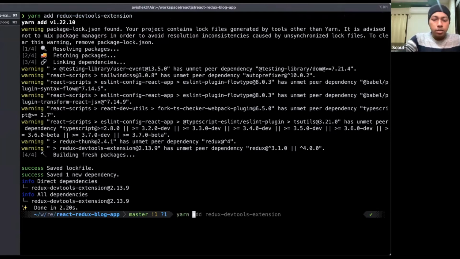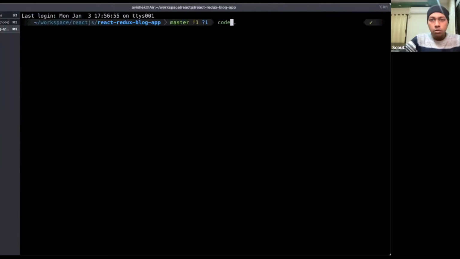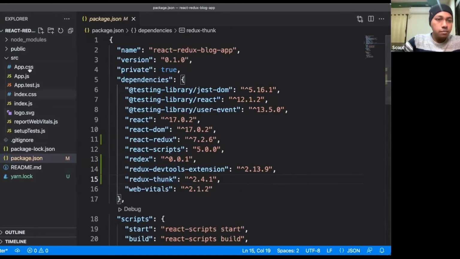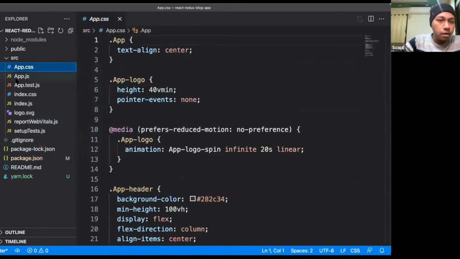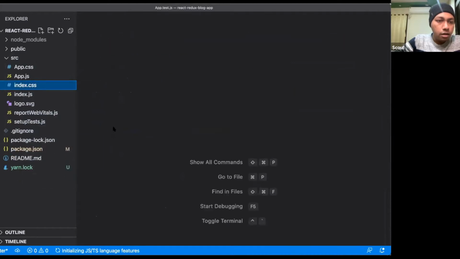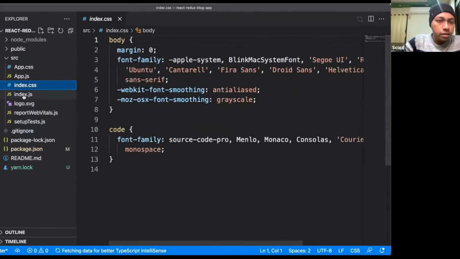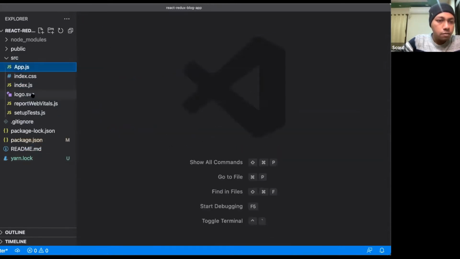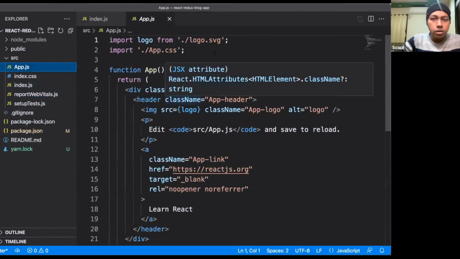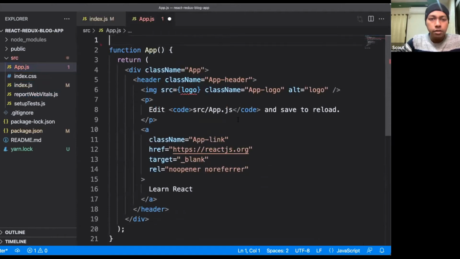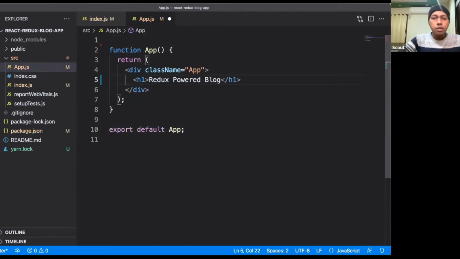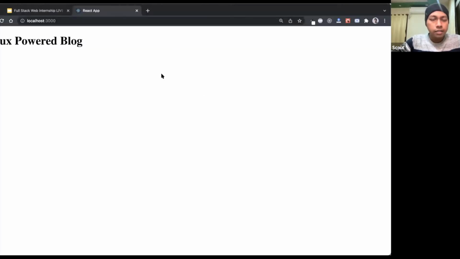Now let's start the application by using yarn start. Let's open that code in the editor. So our application is finally ready. I will remove these unnecessary files from here: App.js, index.css, index.js. We don't need these things, so I will remove them. The logo from App.js, we will remove this logo and the application CSS. We will add one header tag, Redux powered blog. Okay, and yes, it is coming.